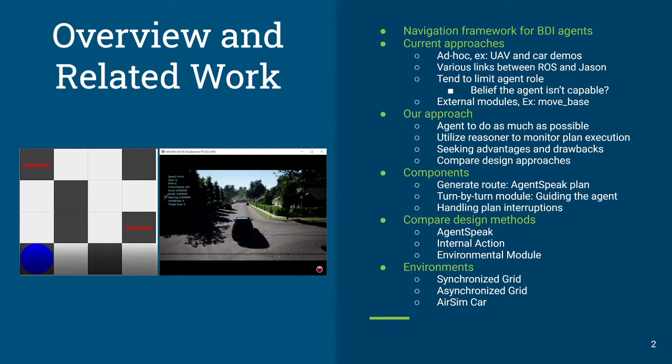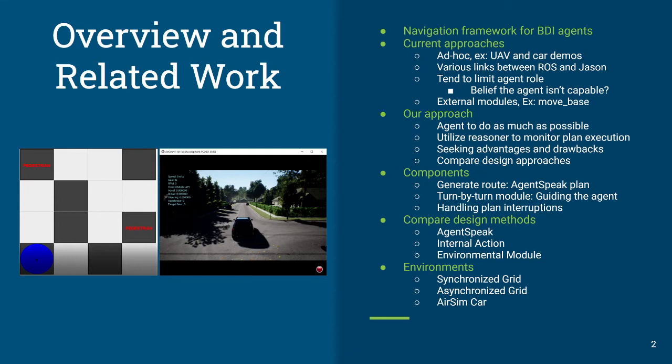But what I'm noticing when I look at the related work, and certainly I invite you to look at the related work section of my paper, is that the role of the agent tends to be a little bit more limited. They tend to call out to other nodes or other routines for performing the navigation activity. Perhaps that's out of an underlying belief that the agent isn't sufficiently capable. An example of one of those external modules could be something like MoveBase, which is very popular in the ROS community for dealing with the navigation problem.